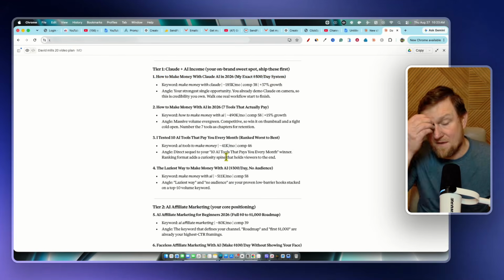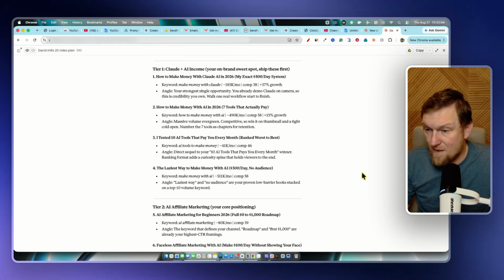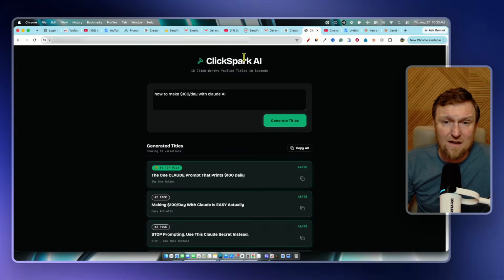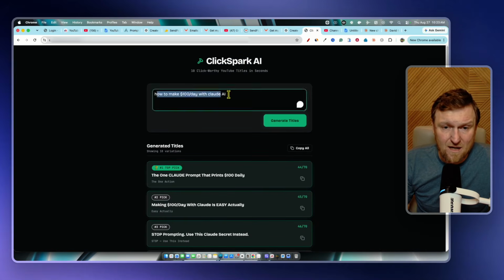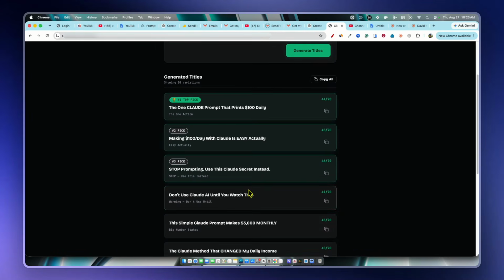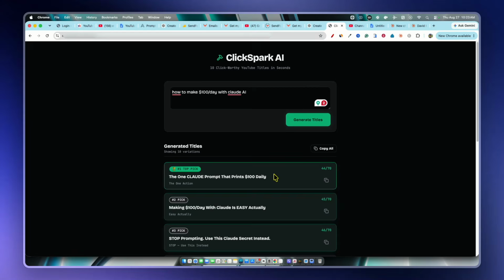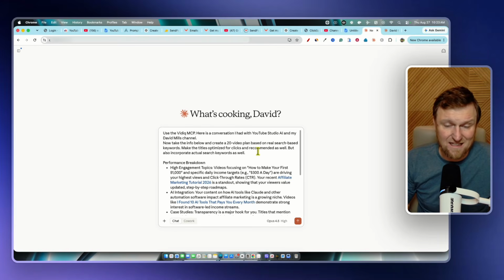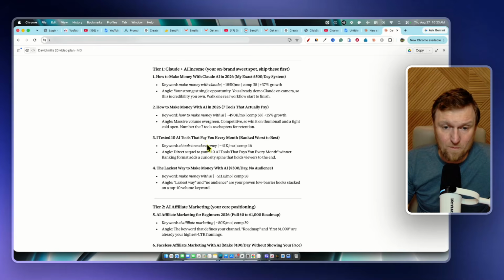One of the other methods that I have to create some of my titles is really, really cool, a secret kind of method, where I have this software over here. It's called ClickSpark AI, and I'm able to put in a topic right over here and push generate, and it will base this on frameworks, and it'll actually go and create these titles as well. So I think that the one that I'm going to go with today is this one right over here. So hopefully that one will work. If you still see that title, it means it performed well for me.